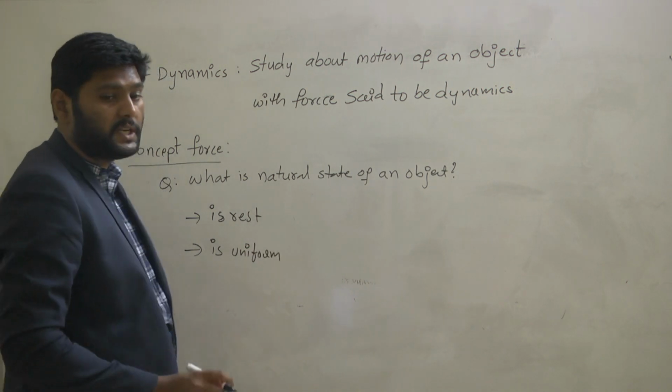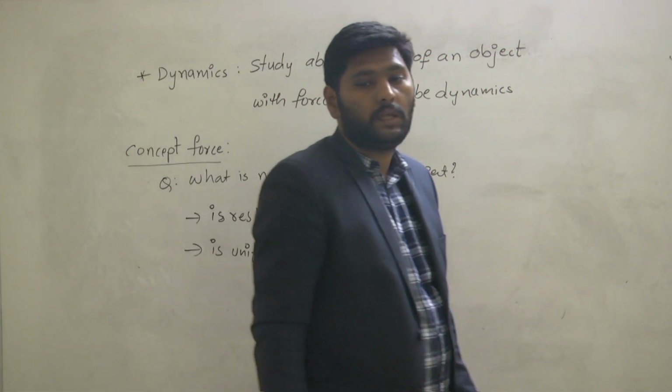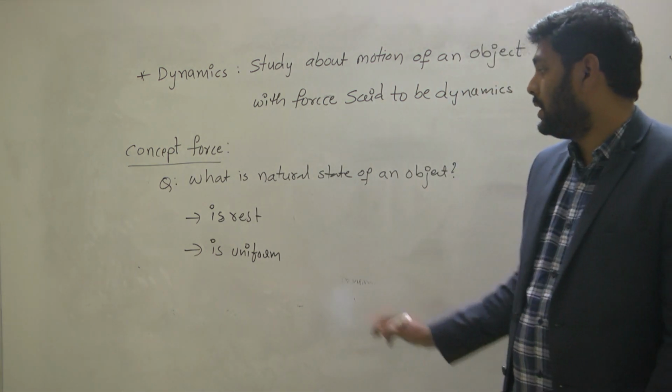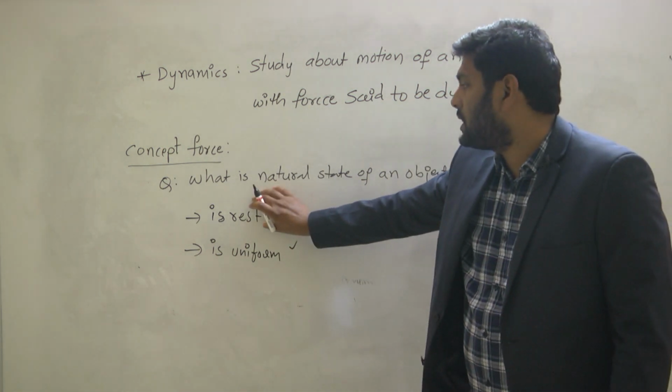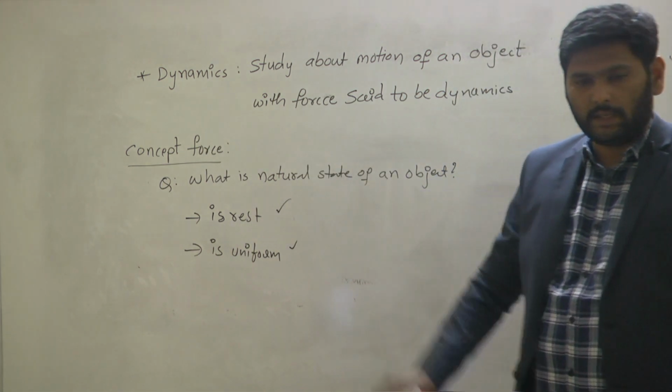Uniform motion. Natural state of an object is what? Rest. Other one is what? Uniform motion. Among the two, which one is correct? Actually, this rest concept is given by Aristotle.